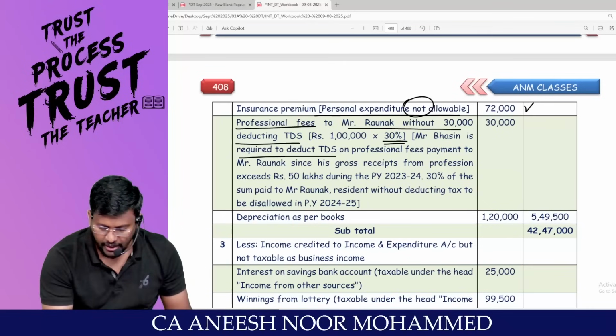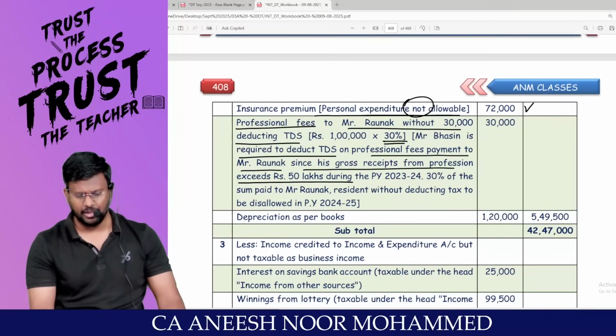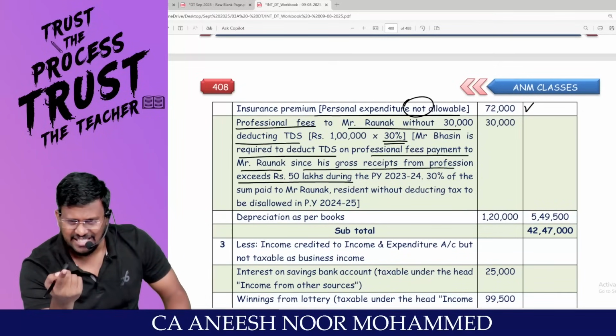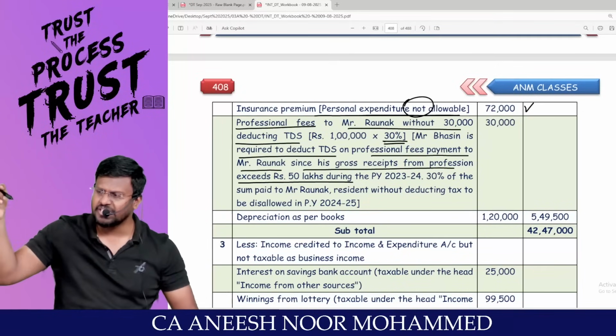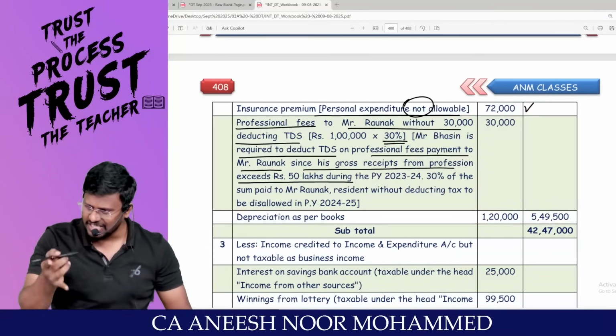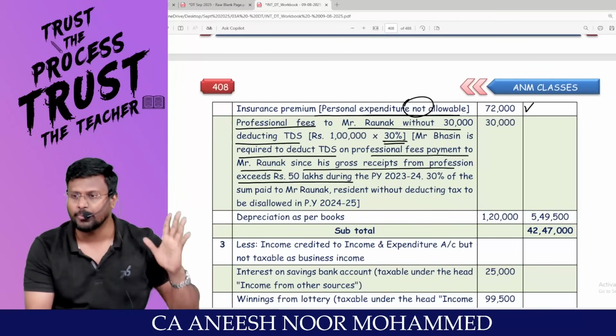Mr. B is required to deduct TDS on professional fee payment to R since his gross receipt from profession exceeds 50 lakh. Sir, is this guy an individual or HUF? Yes, sir. Since the assessee is an individual or HUF, if in the immediately preceding previous year the turnover does not exceed 1 crore in case of business or 50 lakhs in case of profession, then in the current previous year no TDS is liable to be deducted.